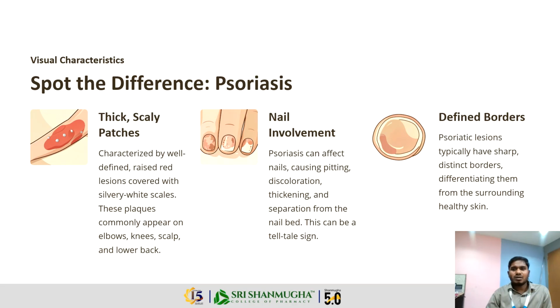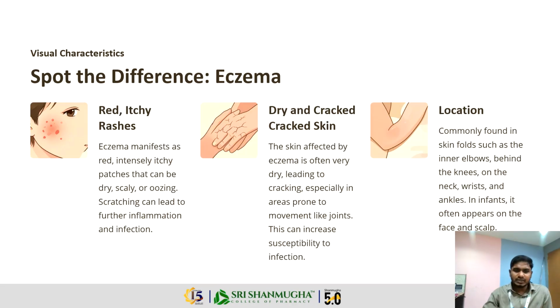Next one, defined border. Psoriasis patients have lesions that typically have sharp and distinct borders, differentiating them from the surrounding healthy skin. And eczema means red and itchy rashes. Eczema manifests as red and intensely itchy patches that can be dry, scaly or oozing, and scratching can lead to further inflammation and infection.